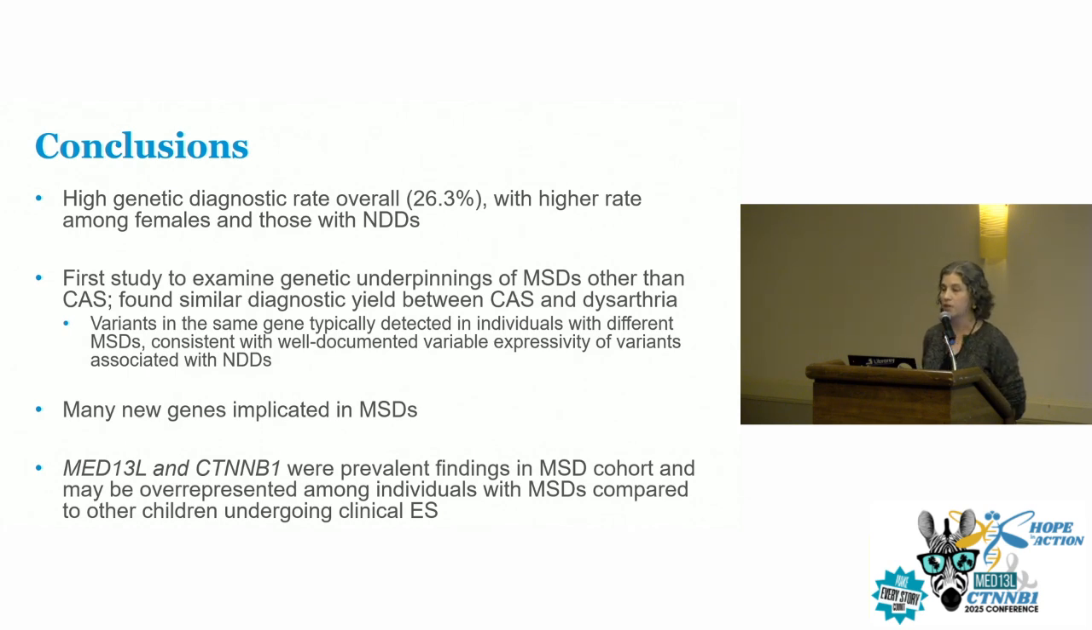So the conclusions from this study: there was a high genetic diagnostic rate overall, particularly for girls and for those who had comorbid neurodevelopmental disabilities. This was the first study that examined the genetic underpinnings of dysarthria, so we know a little bit more than we did before. We found a similar diagnostic yield between Apraxia and dysarthria, so I think it makes sense to start looking at dysarthria as well. There were a lot of new genes that were implicated in motor speech disorders. And then the biggest take home for this presentation is that both MED13L and CTNNB1 were prevalent findings in the cohort, and they might be overrepresented among individuals with motor speech disorders compared to other children going through exome sequencing.